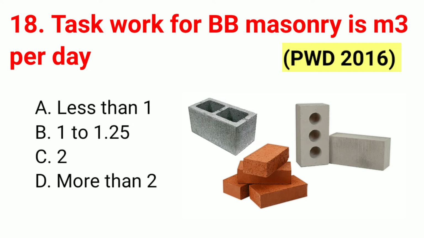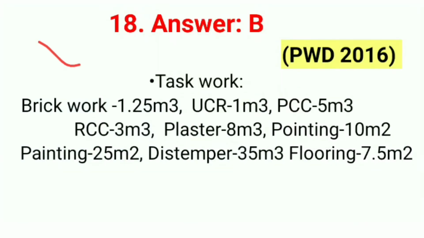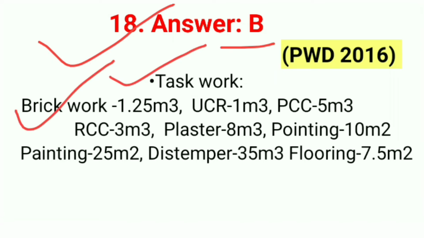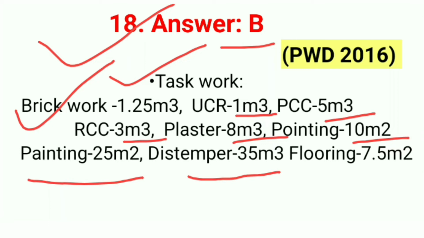Question number 18. Task work for brickwork masonry is meter cube per day. Correct answer B, 1 to 1.25. 18th answer is B. Task work: brickwork is 1.25 meter cube, UCR 1 meter cube, PCC 5 meter cube, RCC 3 meter cube, plaster 8 meter cube, pointing 10 meter square, painting 25 meter square, distemper 35 meter cube, and flooring 7.5 meter square. So the correct answer is B.